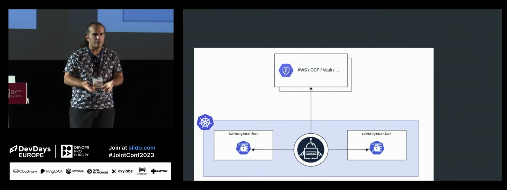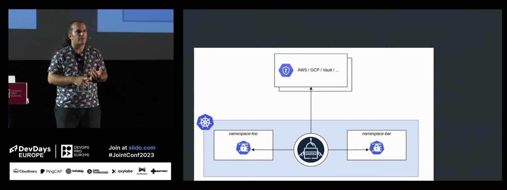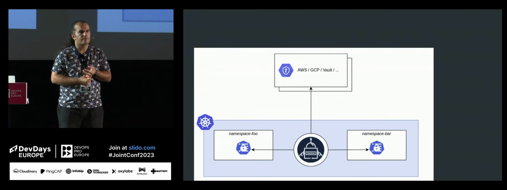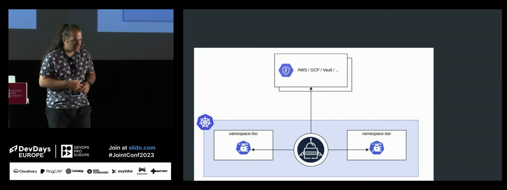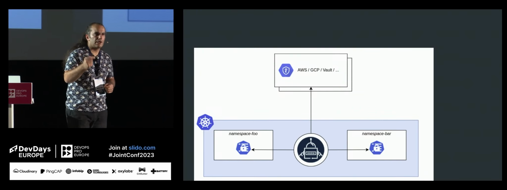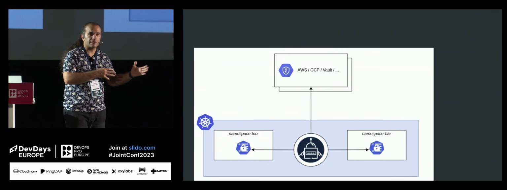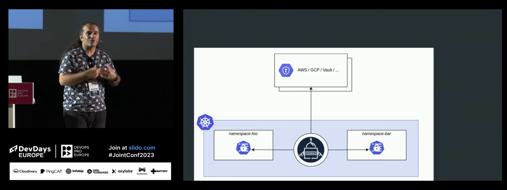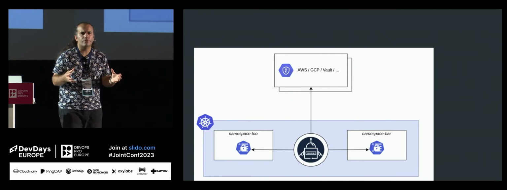When you deploy external secrets with a configuration like, what is my secret source? Okay, AWS. Here are the credentials. Then, whenever you make a change in the secret manager, it will be automatically synchronized to your Kubernetes cluster, and it will automatically create a secret. So there is a lot of configuration for that.